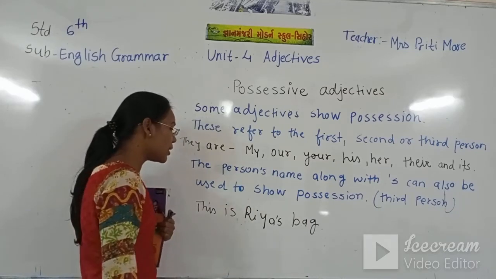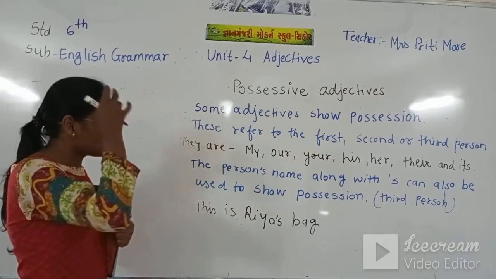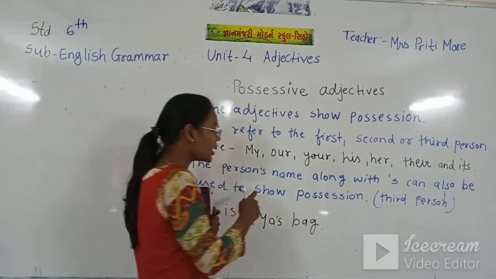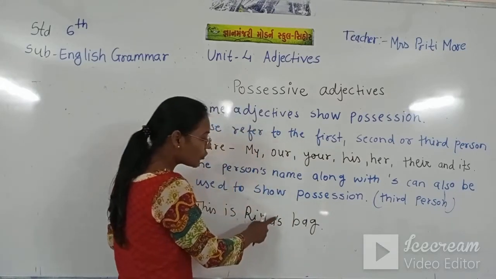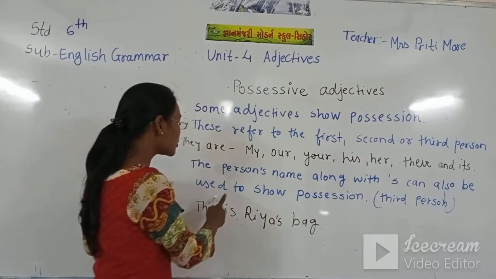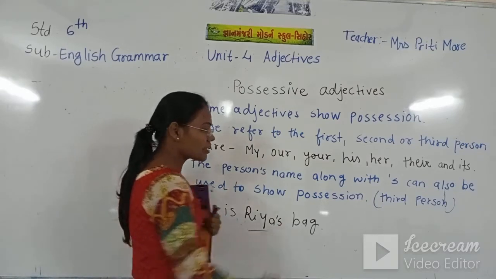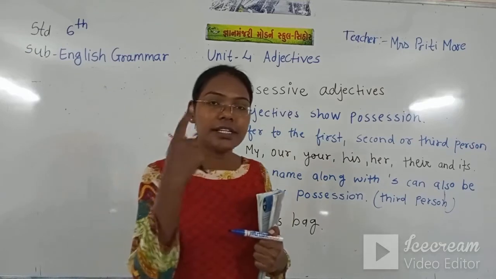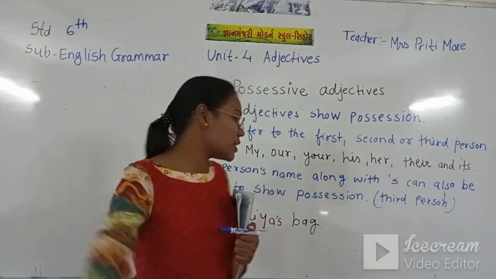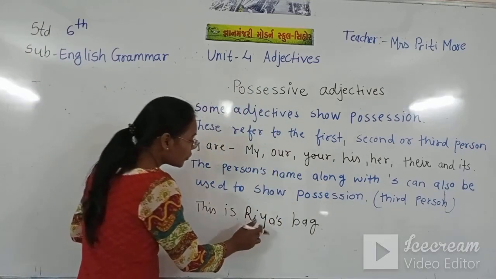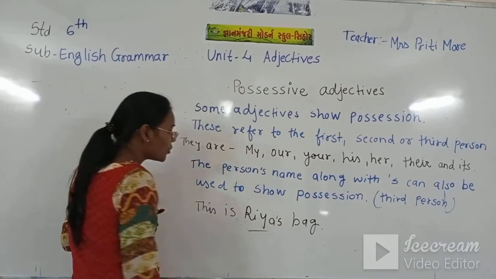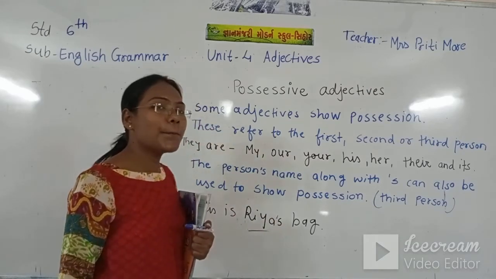Riya is the third person. It is not me, it is not you, it is the third person. So along with apostrophe s, sometimes a noun is also used to show the possession.